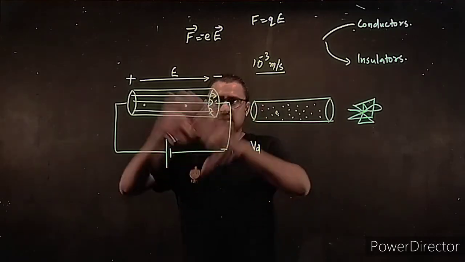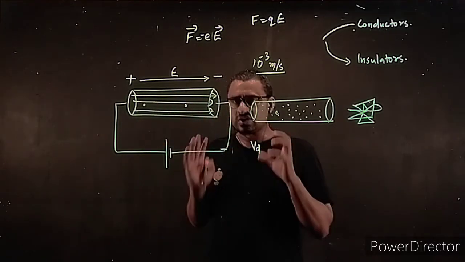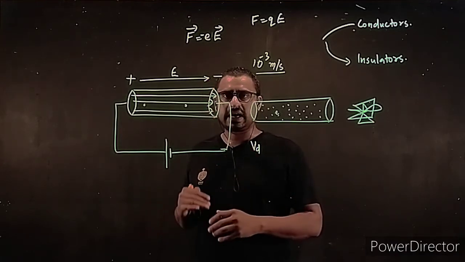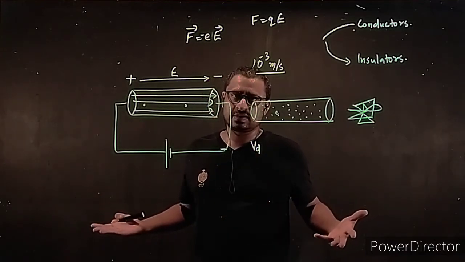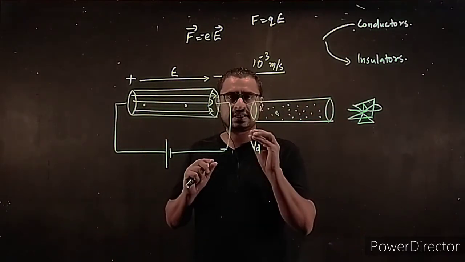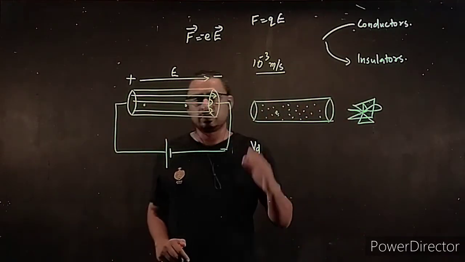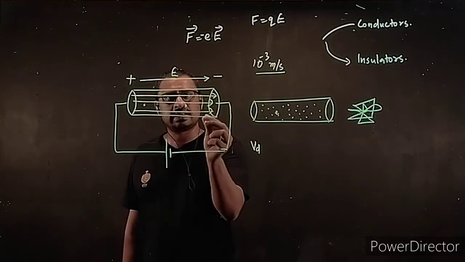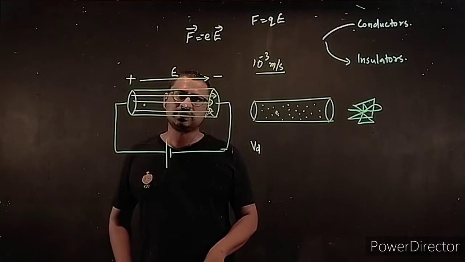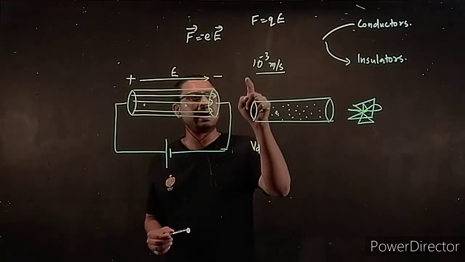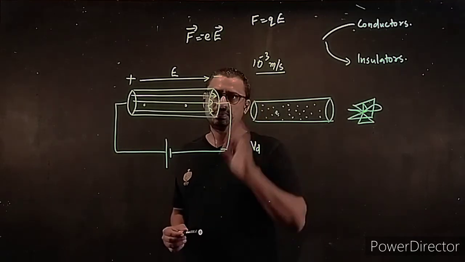The situation is it's a clubbed motion. All of them start together, move together, but end differently at different velocities. And we take the average of all those velocities and we call it the drift velocity. So we can consider now that each and every electron is moving with an average velocity, the drift velocity. Okay, that's the concept of drift velocity, and its value is very small.